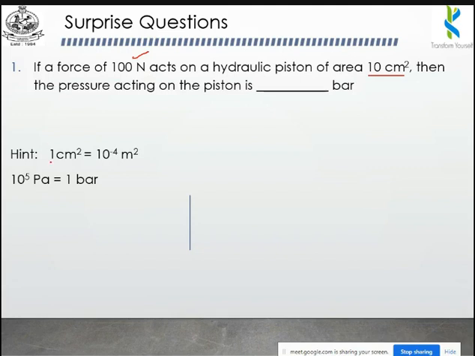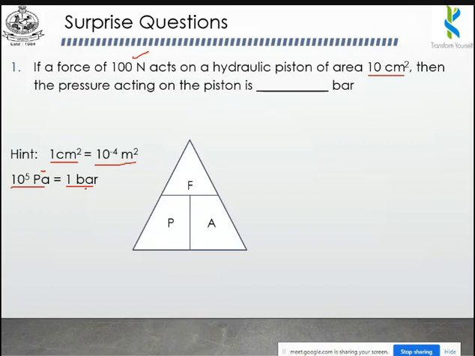You already know that 1 centimeter square is equal to 10 to the power minus 4 meters square. So 10 to the power 5 pascals is equal to 1 bar. The SI unit of pressure is denoted in pascals. Pressure, force, and area are shown in this triangular shape, because if you have any two values, you can find the other value.